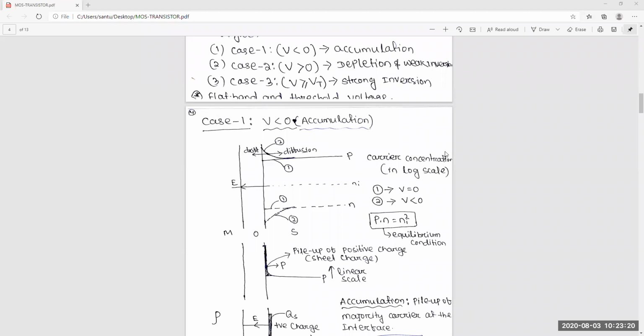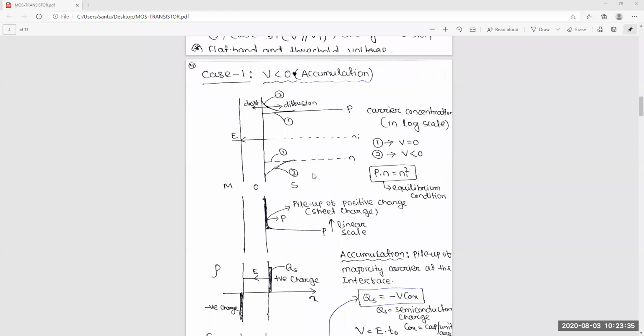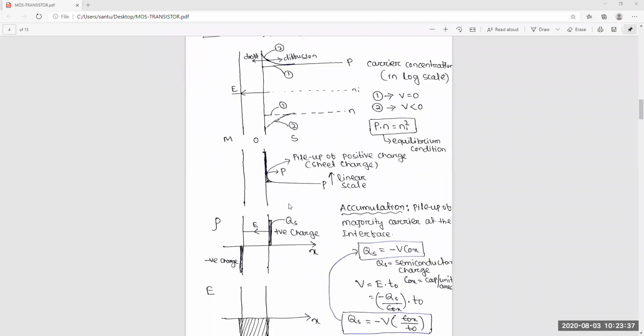Okay, is this part clear or not? The first image. Yes, sir. Because this basics is required throughout the next part of the course. Okay, now come to the next picture. Here, see, this is the carrier concentration on a logarithmic scale. Now I have shown the same thing, the concentration of holes, in this image. This is in linear scale.